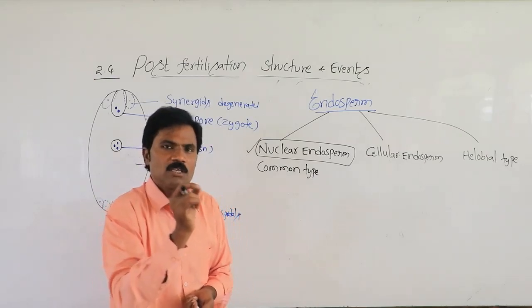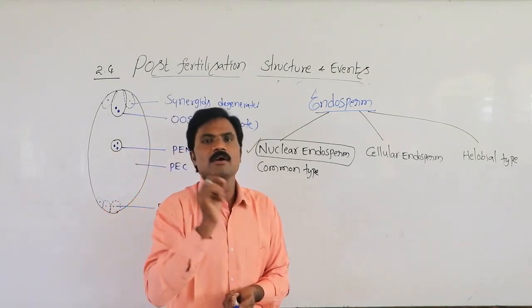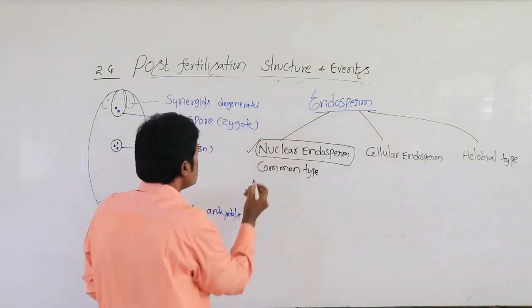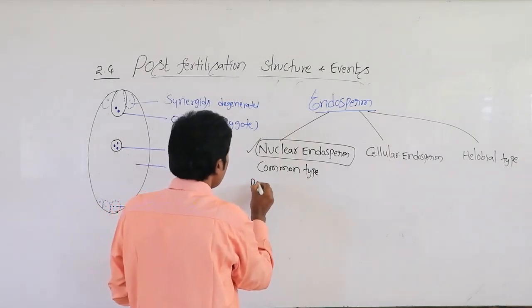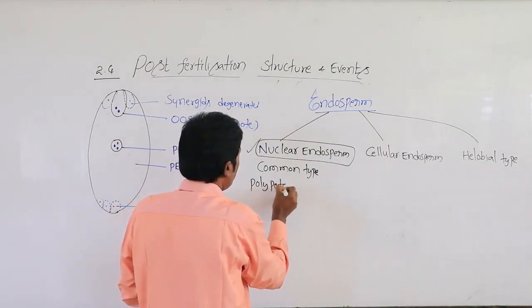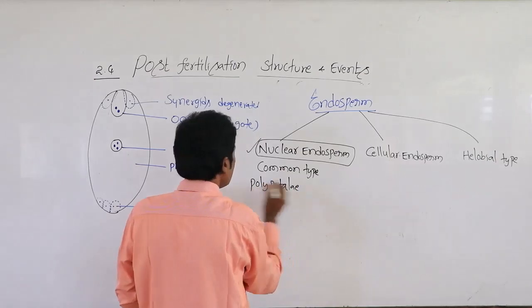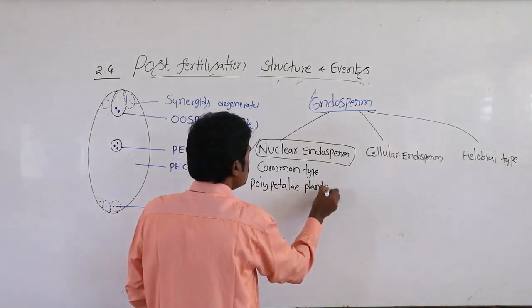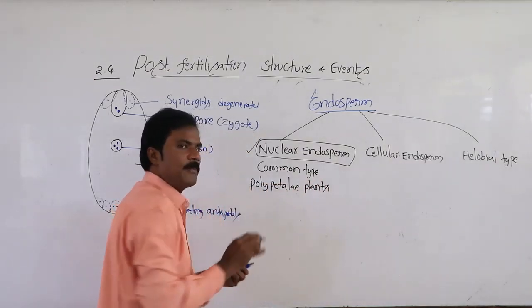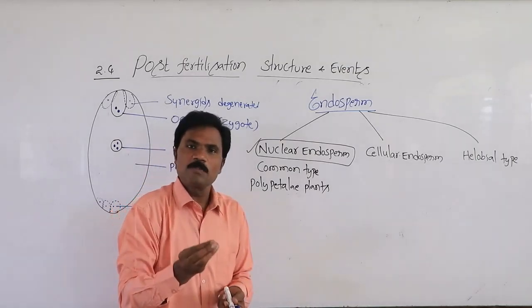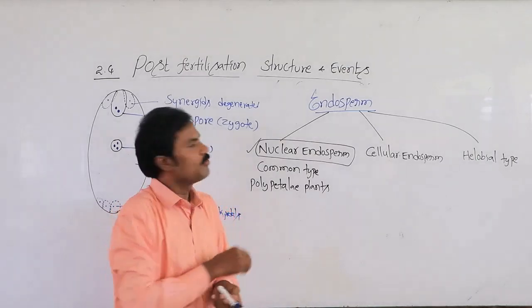Free nuclear division is normally present in polypetalous plants. Polypetalous means the petals are present in a free arrangement.